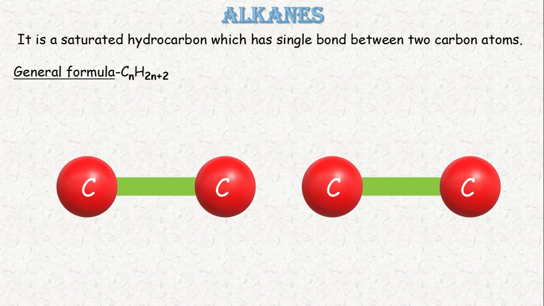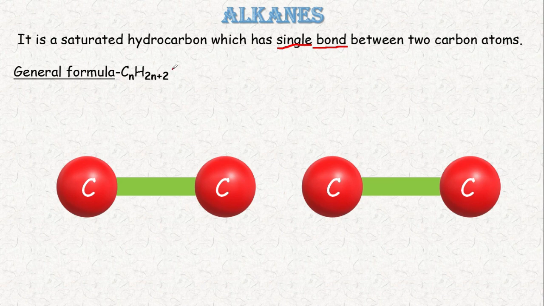The general formula of alkanes is CnH2n plus 2, that is n number of carbons and H is 2n plus 2. It is a saturated hydrocarbon with single bonds. This is the main point, a single bond, because when it comes to alkenes it becomes a double bond, and when it comes to alkynes it becomes a triple bond.